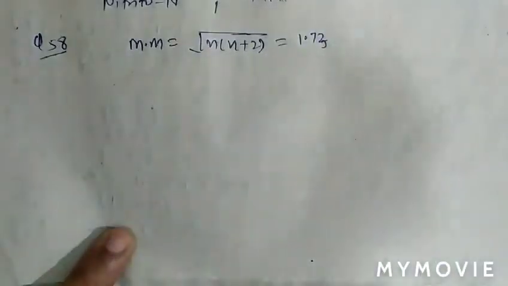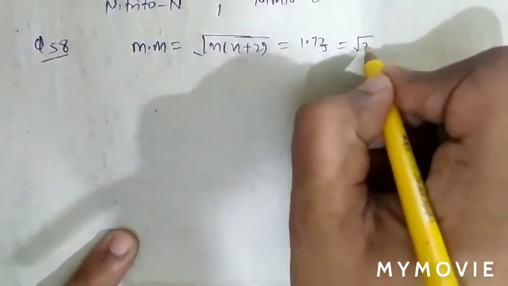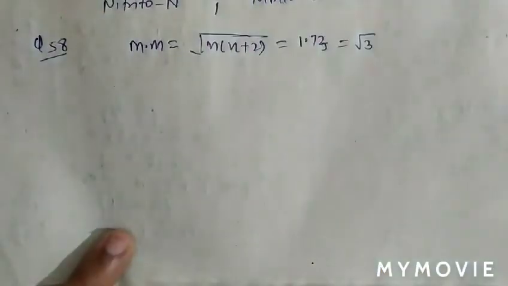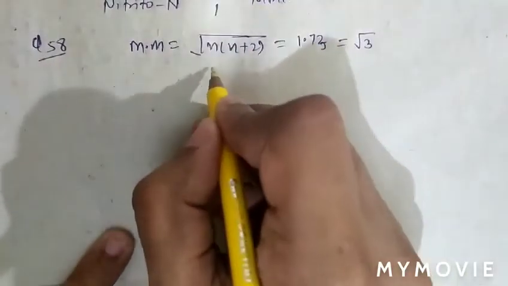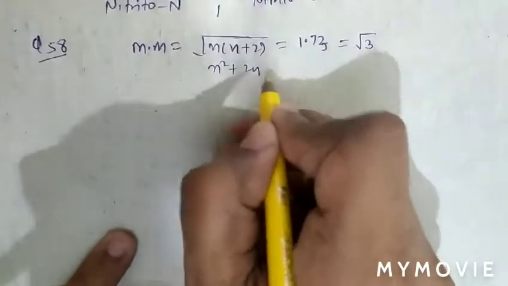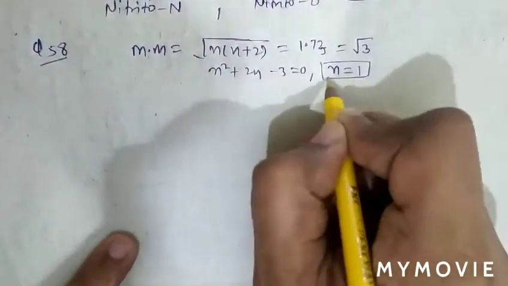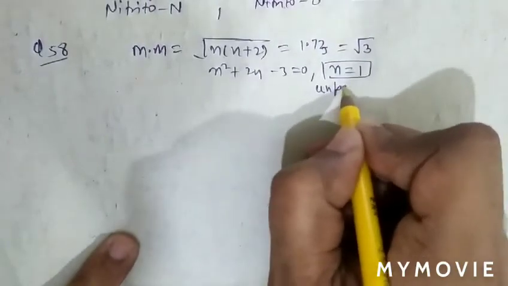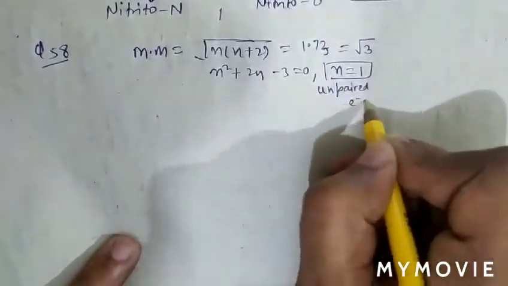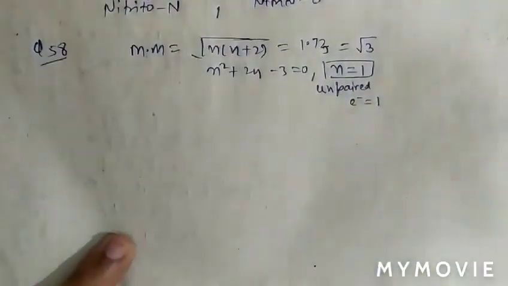So 1.73 is the value of root 3. On squaring both sides, n square plus 2n minus 3 equal to 0, we get the value of n equal to 1. So the number of unpaired electrons here is 1.